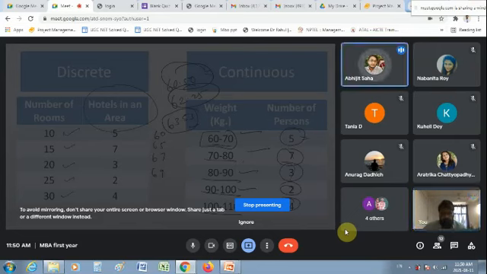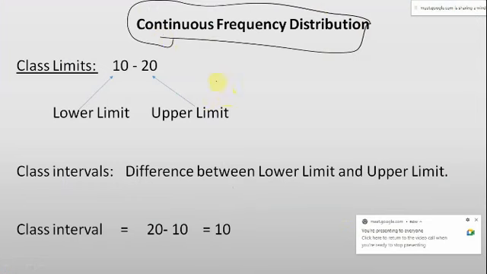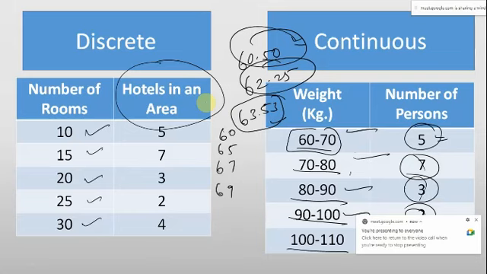Yes, sir. Okay, good. So then we have to understand this continuous frequency distribution in a little more detail. We have this range, like over here we have 60 to 70, 70 to 80, 80 to 90, 90 to 100.